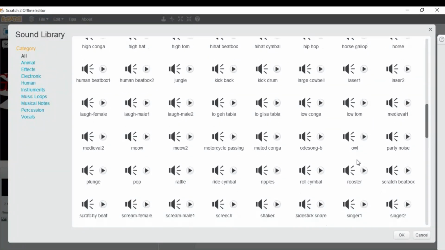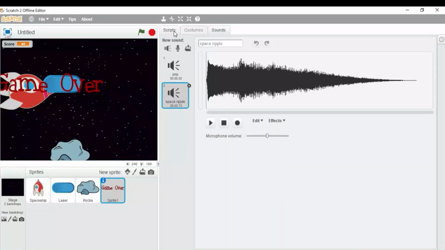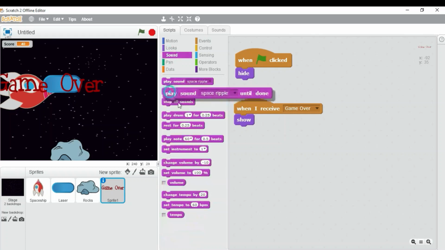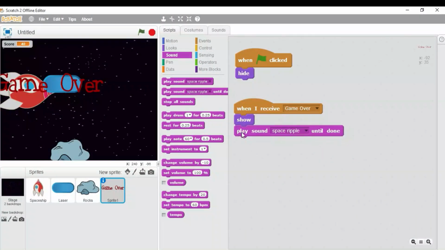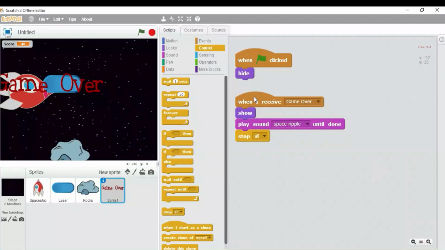So you need to look for it. So here we have space ripple. Select this, click on the OK button, come over here on the scripts tab and drag this play sound until done block under the sound block menu and click on the control button, drag this stop all. So we have added 2 blocks over here. Now let's add the last block also.